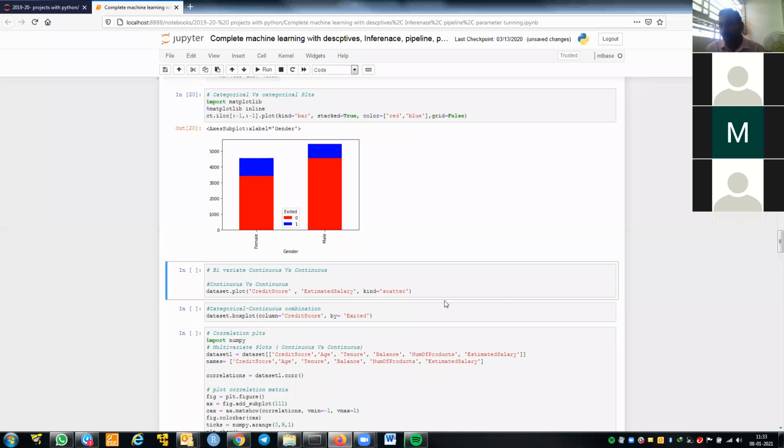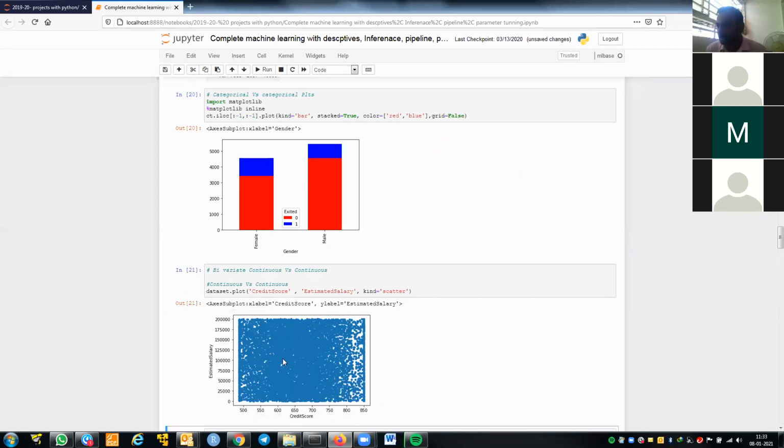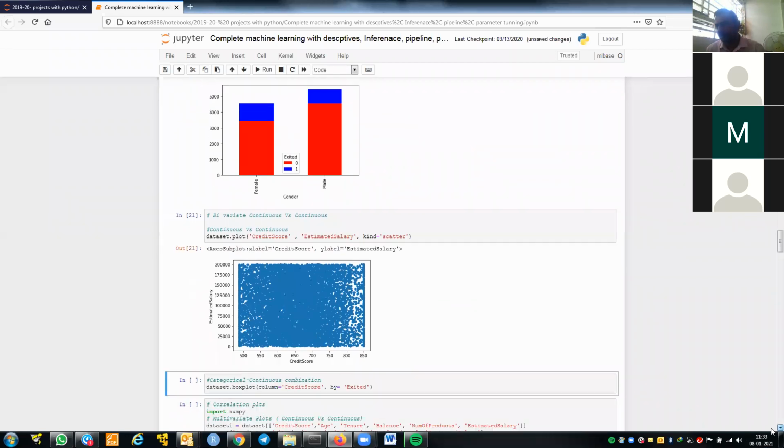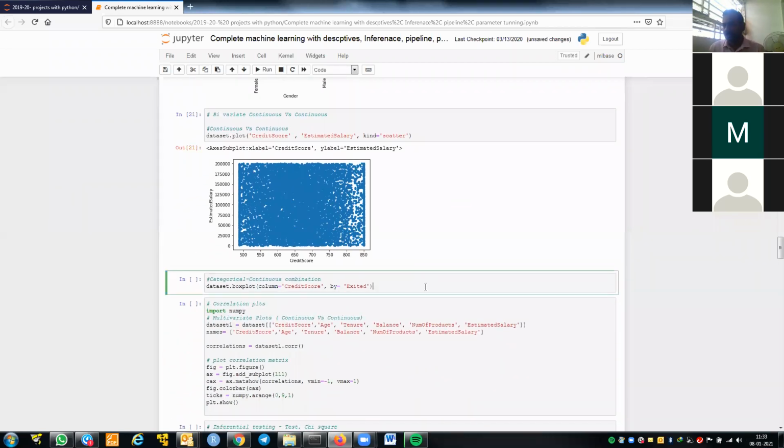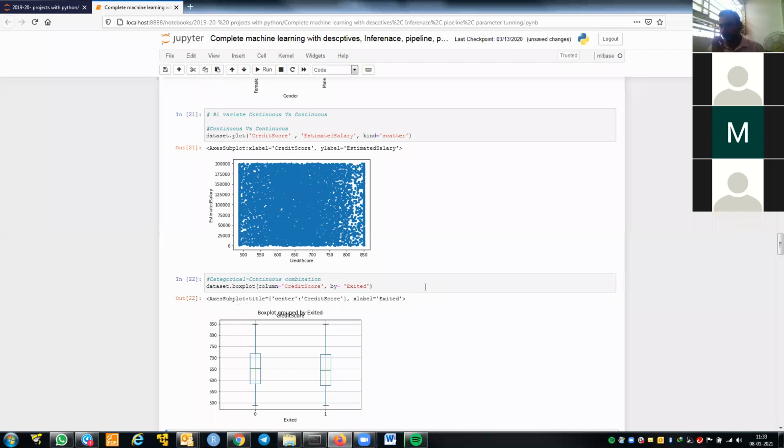Now we already discussed how to find the relationship between two continuous variables: scatter plots. Estimated salary and credit score are two continuous variables, so I basically did this scatter plot. You need to do this kind of analysis more in your data. Similarly, I want to understand one categorical and one continuous variable. I can use the feature map. Here, credit score is a continuous variable.